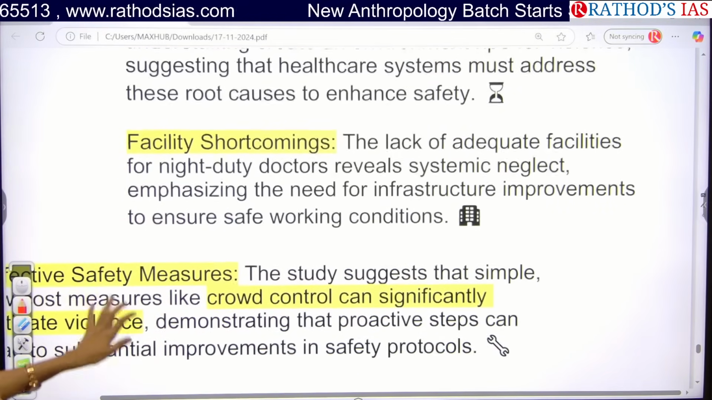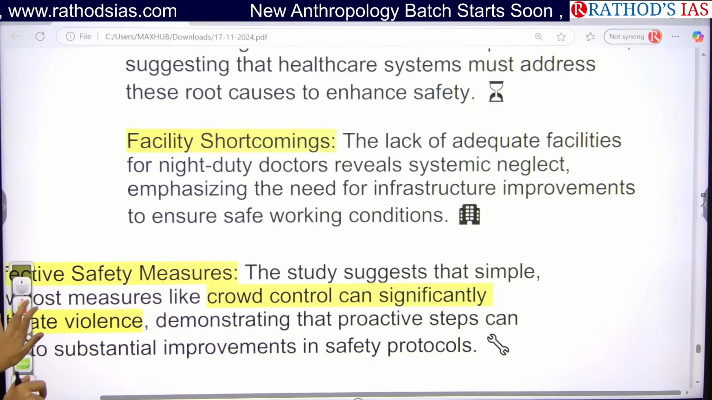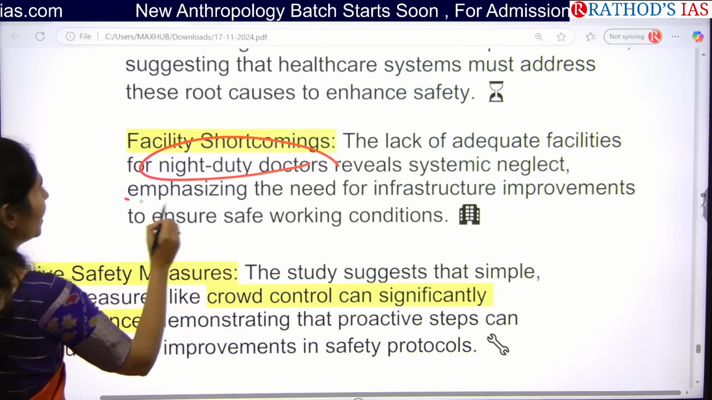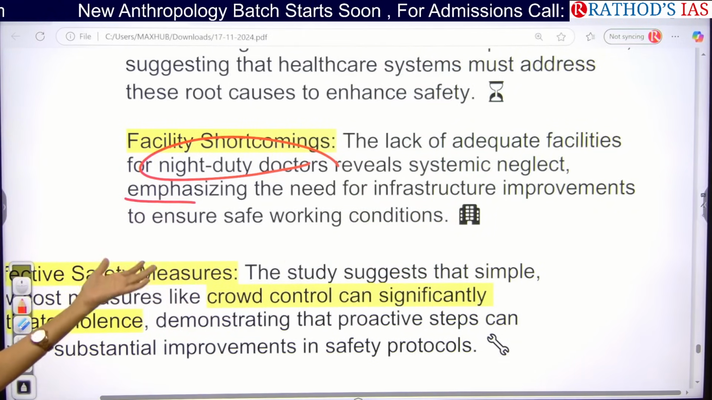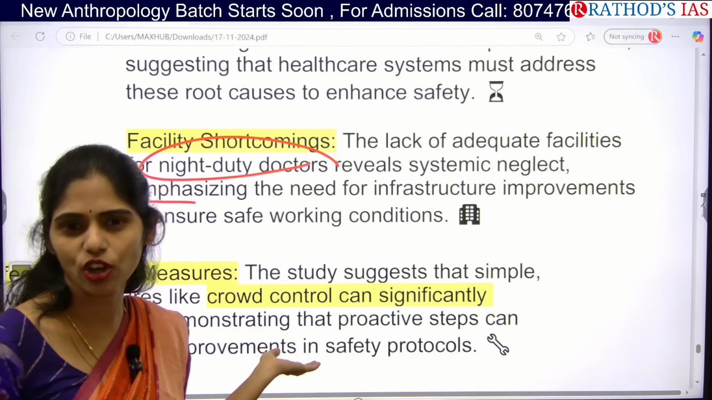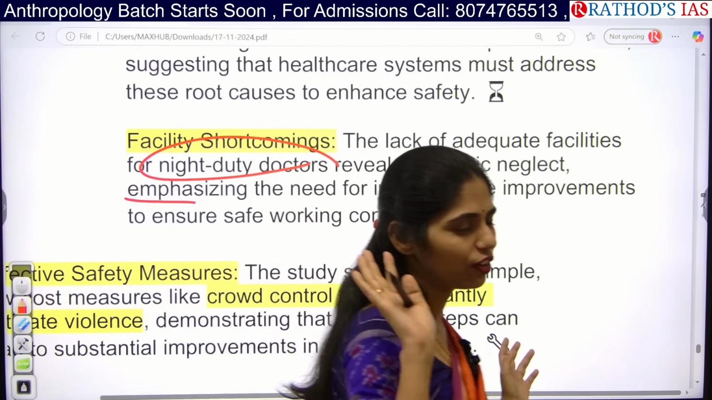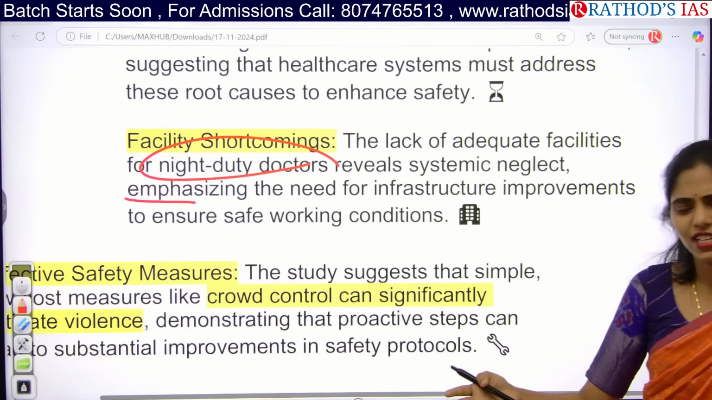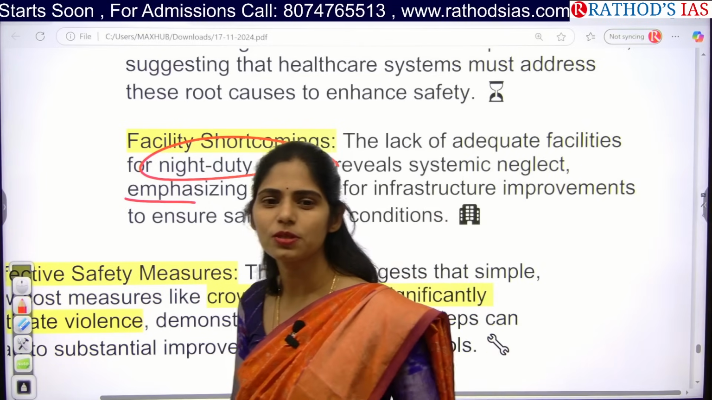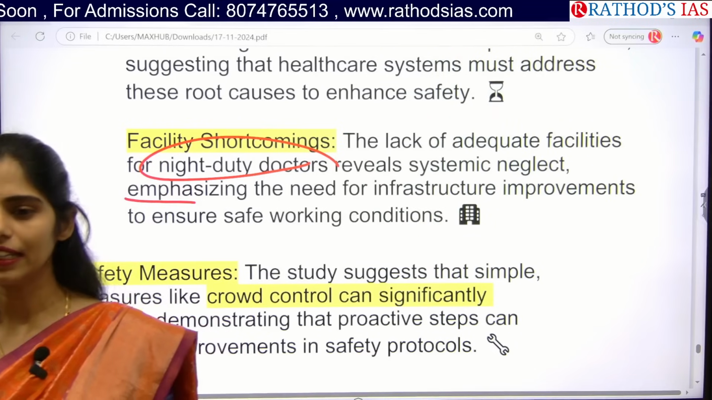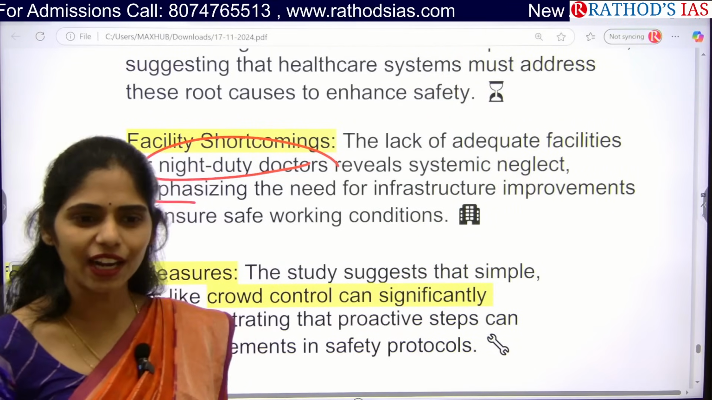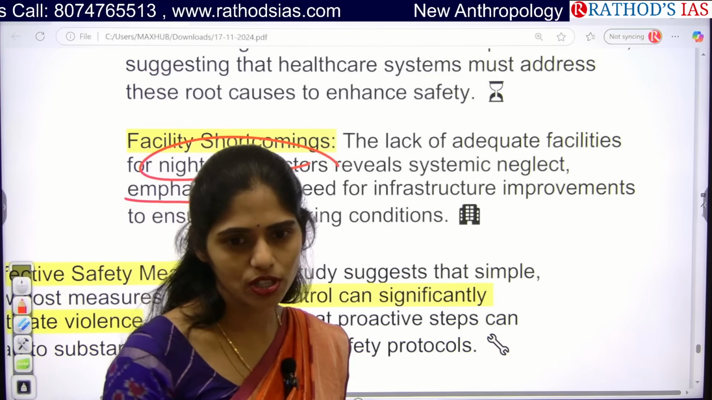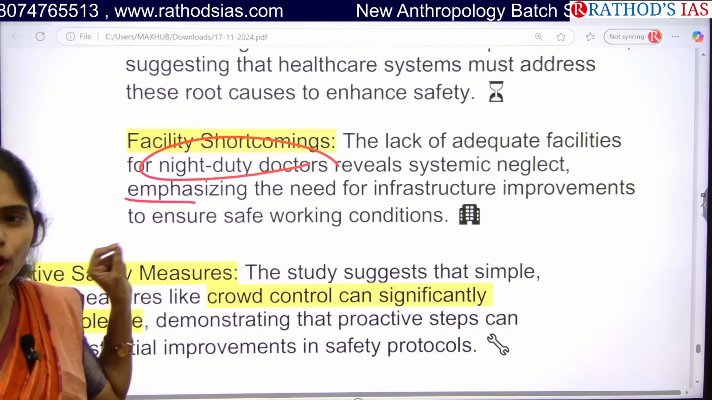And next, there are no adequate facilities as well. Night duty doctors reveal there is systemic neglect, and there are no proper improvements in the infrastructure of our government hospitals. You can see the movie Jawan. In that, the second scenario was about a government hospital, where they showed that one government hospital became an area where cattle were guarding. If you don't have proper infrastructure, will people trust these government hospitals? No. So this is also one important problem that we have.